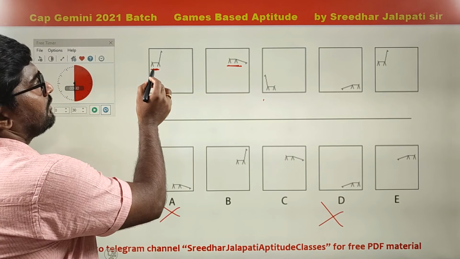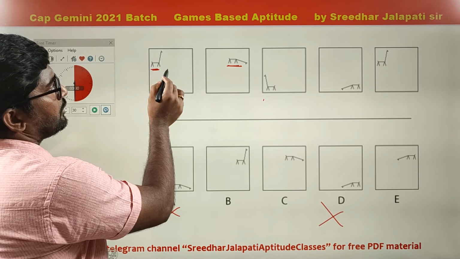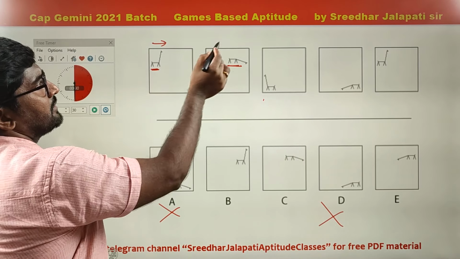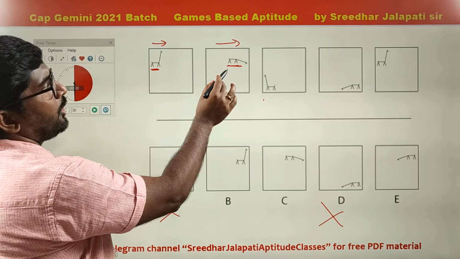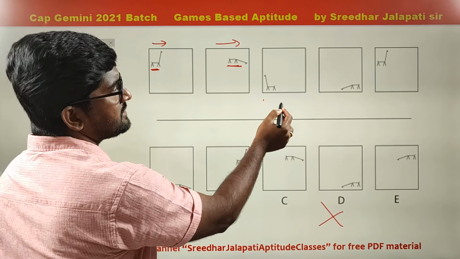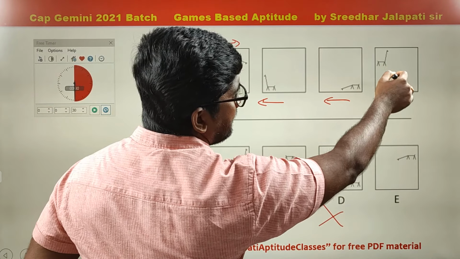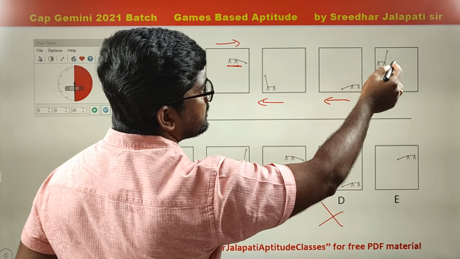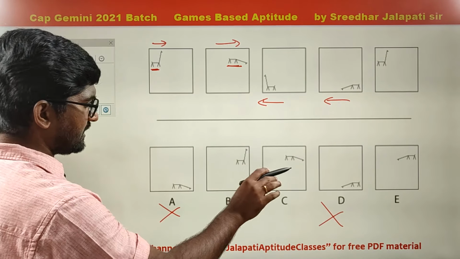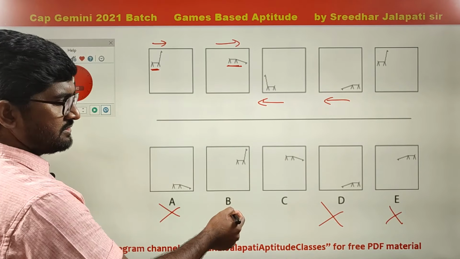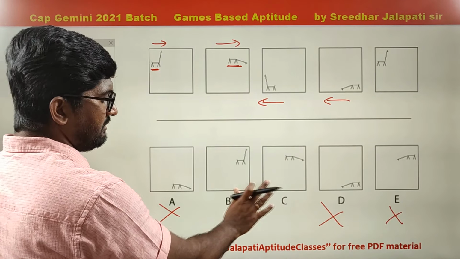Next logic. Now when it is on the top, giraffe is facing east. Whereas when it is in bottom, it is facing west. So now our required figure, giraffe should be in the top, so it should face east. Therefore E again eliminated because it is facing west. Now answer is going to be between B and C.